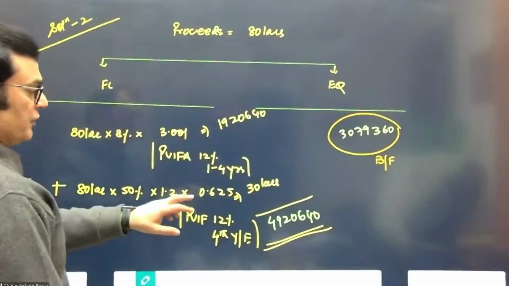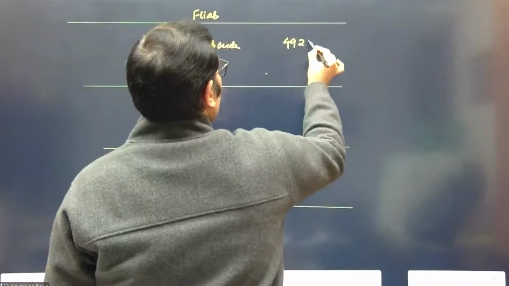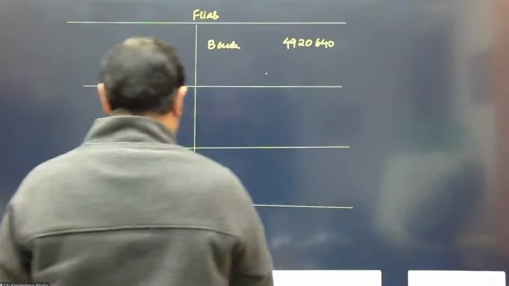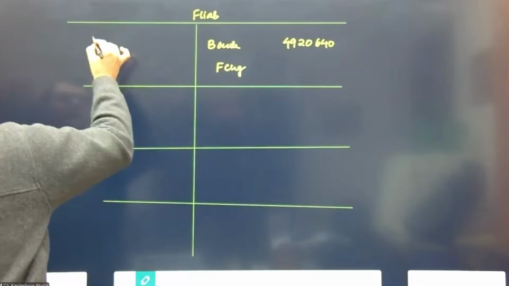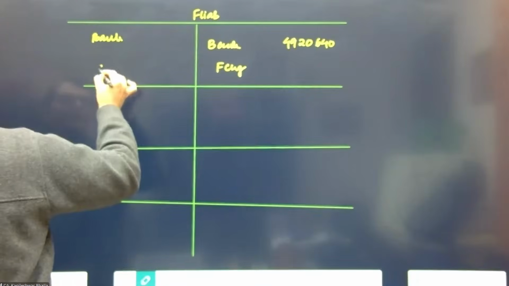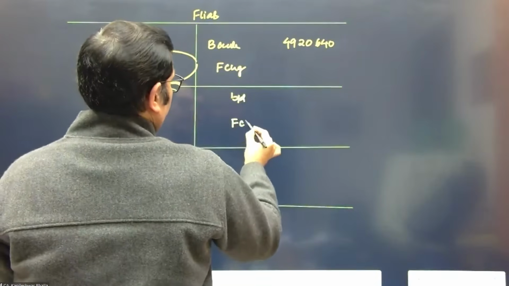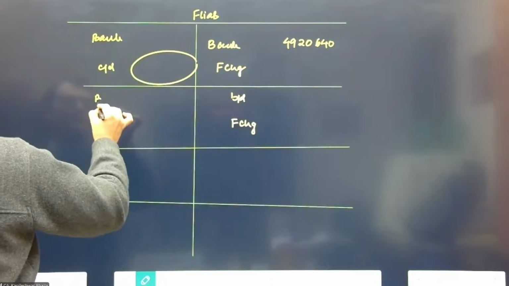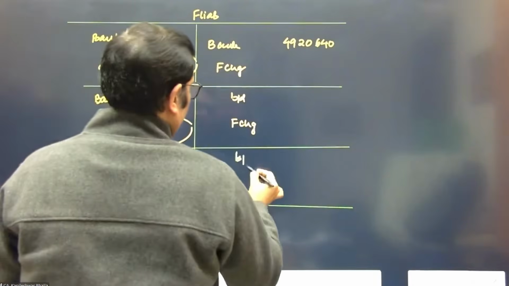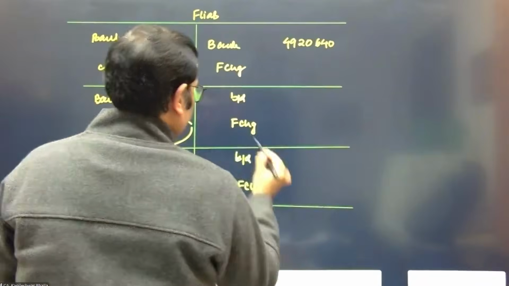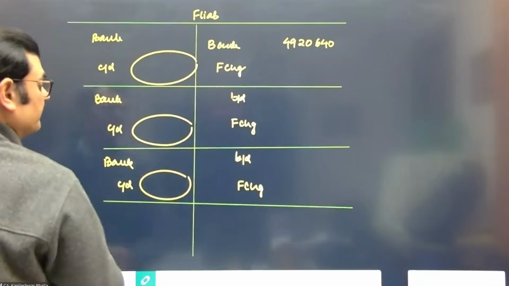So financial liability is 49,26,40. So let's take the finance charge. Then we make the payment. We get the balance CD, balancing figure. Then again take the finance charge, make the payment, get the balance CD, balancing figure. And again take the finance charge, make the payment, get the balance CD, balancing figure.